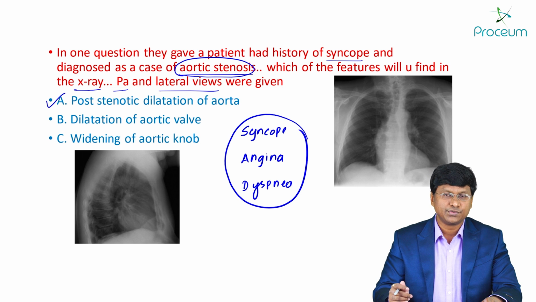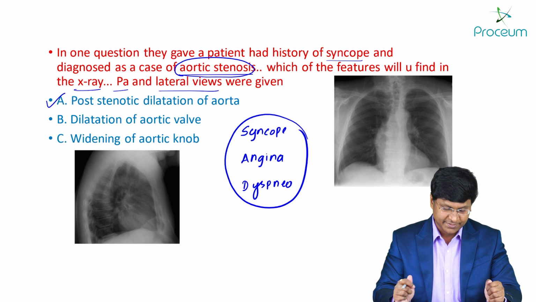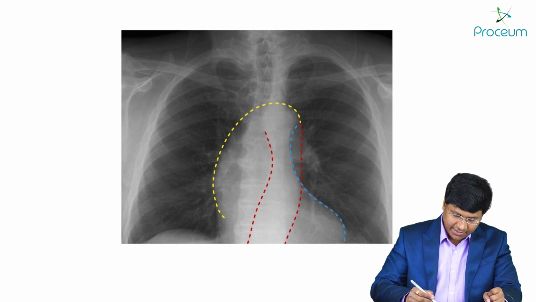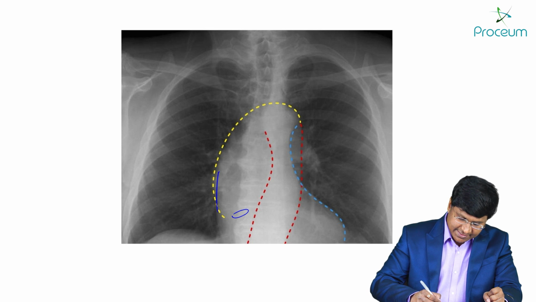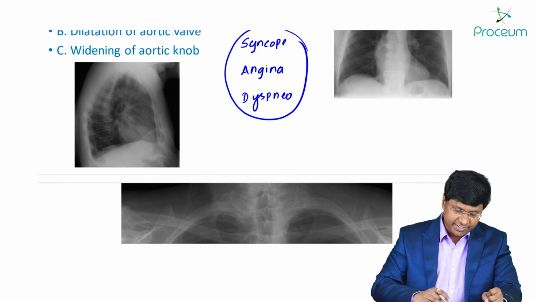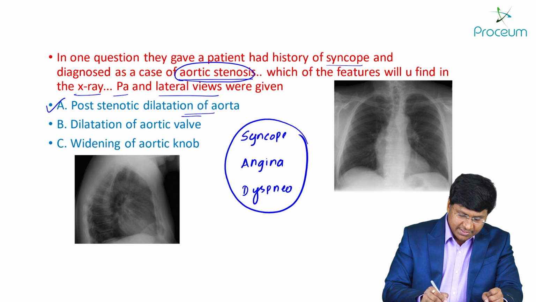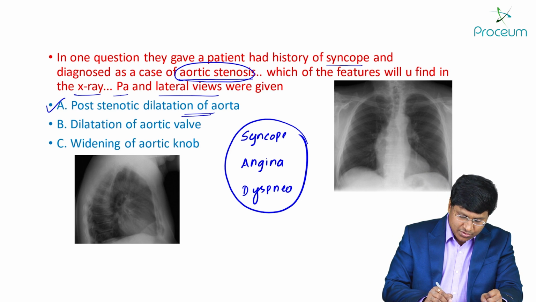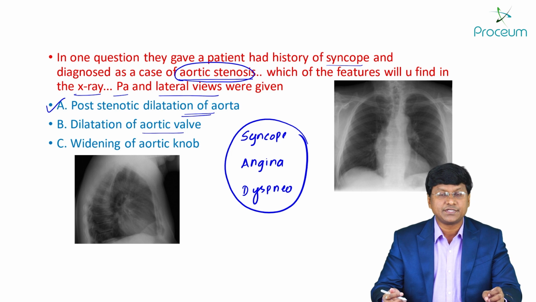Now let me show you a clear X-ray which explains post-stenotic dilatation of the aorta. If you see this X-ray here, you can make out. Here is somewhere your aortic valve and this is your ascending aorta. In the ascending aorta, you can see there is post-stenotic dilatation of the aorta. So post-stenotic dilatation of the aorta is the classical X-ray picture in patients with aortic stenosis. And it is not the dilatation of the aortic valve, because in aortic stenosis the aortic valve gets narrowed.